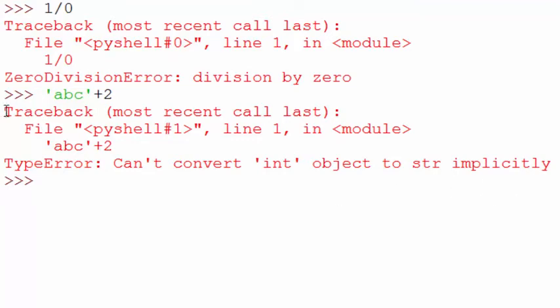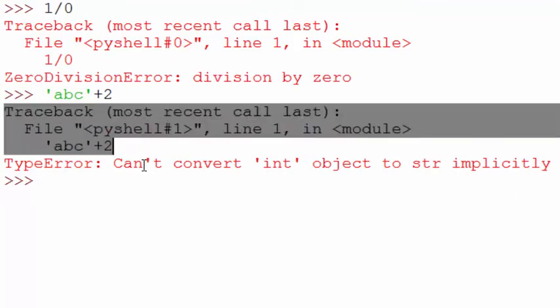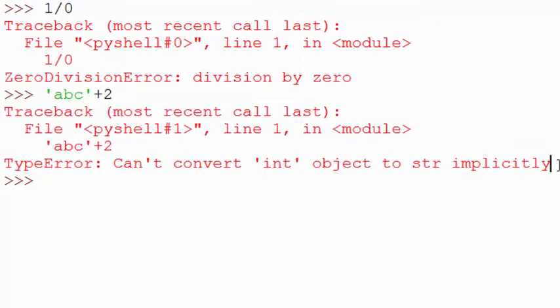Whenever you see this kind of traceback, it generally refers to an exception. And whenever an exception occurs, your program terminates execution. This is called a crash. Your program crashed. Now we are going to write a program in PyCharm to show you how to handle exceptions.